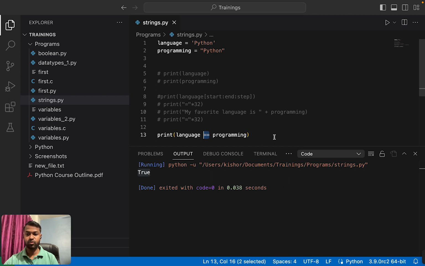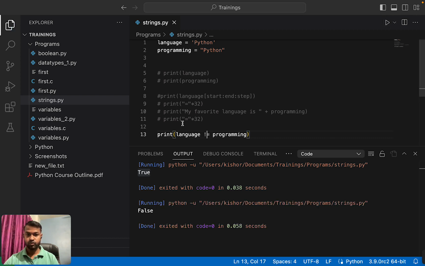The comparison operator always returns a boolean value. A boolean value is either True or False. Here T is capital for True, and F is capital for False. It means this is a boolean value. So for comparing whether values are not equal, we can use not equal to. So language is not equal to programming gives False, because they are equal.